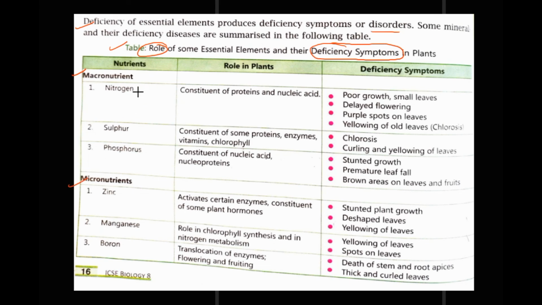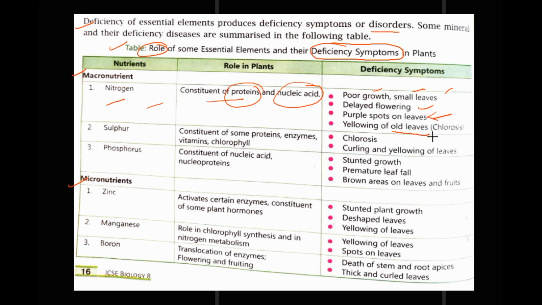In macro, first is nitrogen. It is very important in the formation of protein and nucleic acids, which are also essential for us. Deficiency symptoms: poor growth and small leaves show the deficiency of nitrogen. Delayed flowering and purple spots on the leaves are also due to shortage of nitrogen in plants.